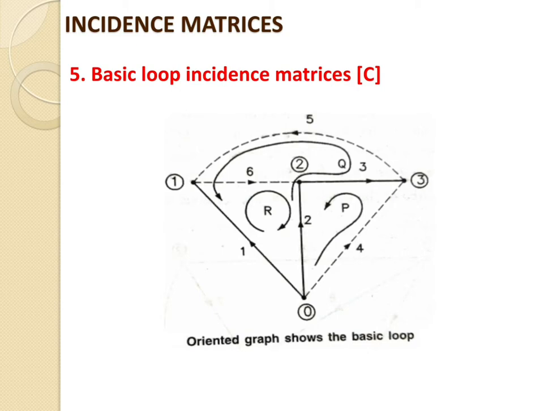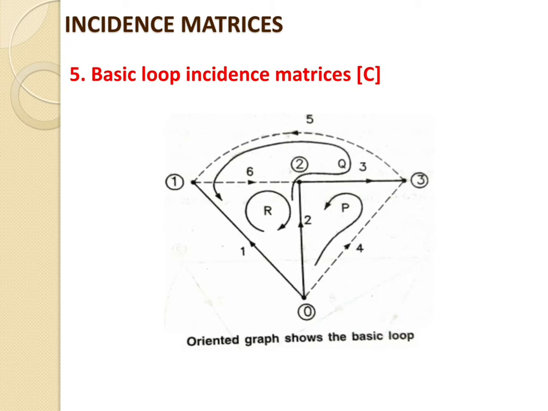First one is the element node incidence matrix, denoted by A bar, then the bus incidence matrix, denoted by A, then the branch path incidence matrix, denoted by K, then the basic cut set incidence matrix, denoted by B, and the last one is the basic loop incidence matrix. From the previous lecture we completed up to the basic cut set incidence matrix. So today I will start with the incidence matrix.